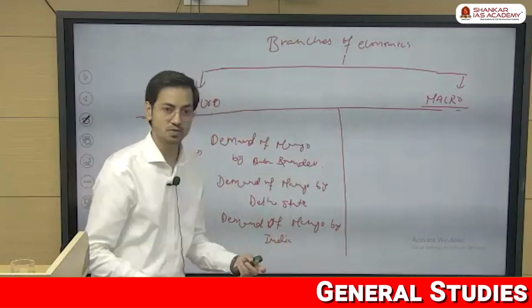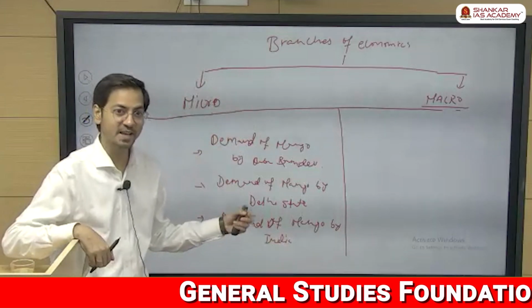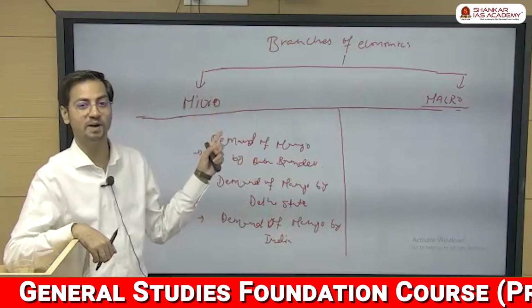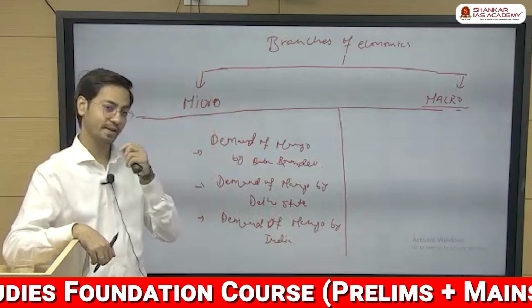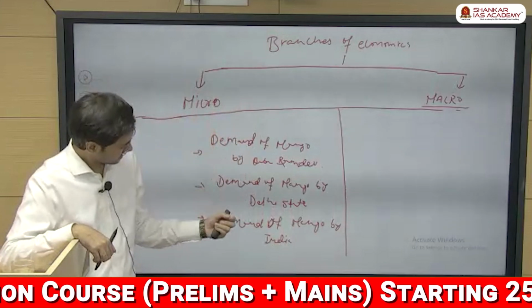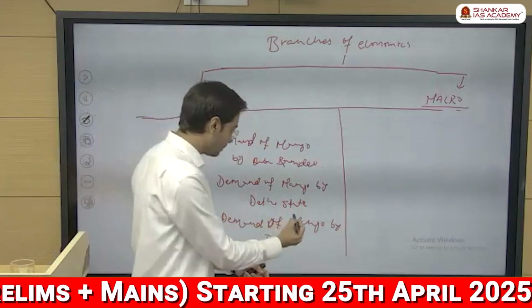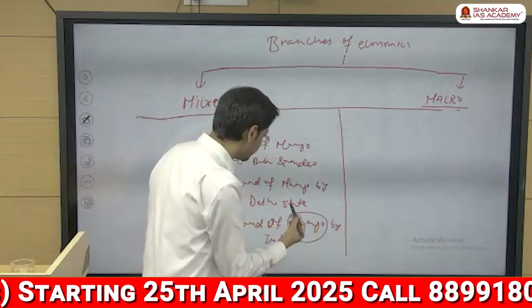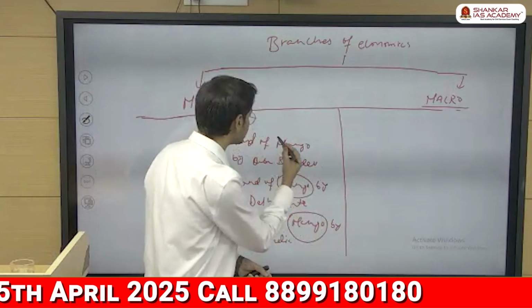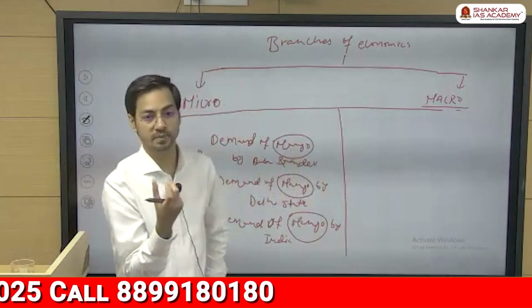This is the example of which one? It is still the example. Okay, it is still the example of micro only. You know why? Because they are talking about one particular commodity, that is mango. Mango is just one individual product, right?